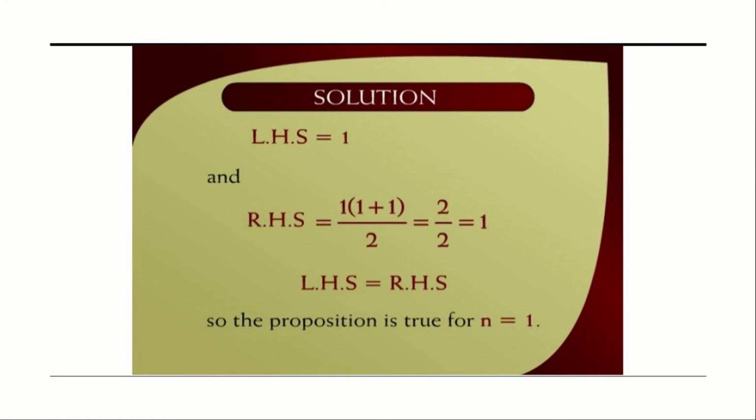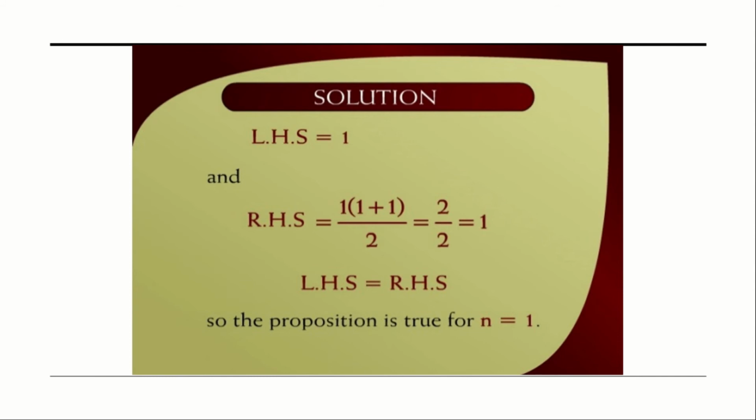Next, moving on to the RHS. The RHS formula we have deduced is n into n plus 1 by 2. Here, we have taken n as 1. Therefore, 1 into 1 plus 1 by 2. 1 into 1 plus 1 is 2. 2 by 2 is nothing but 1.